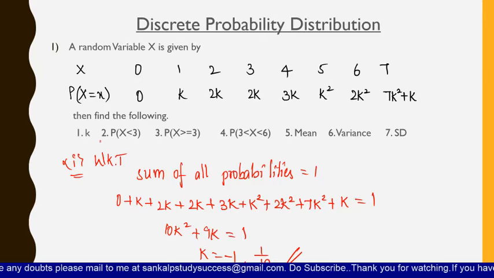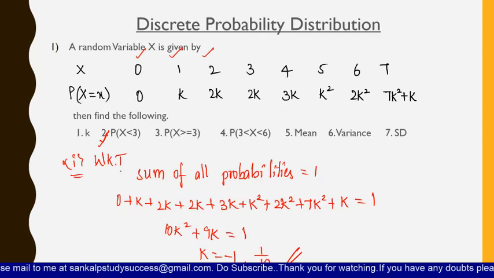Now the second part is to find P of X less than 3. Less than 3 means 0, 1 and 2, correct? By adding the probabilities of 0, 1 and 2, you will get P of X less than 3.